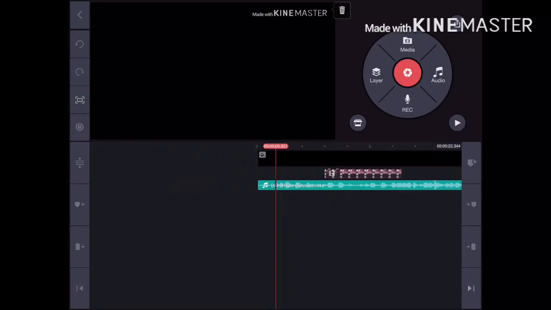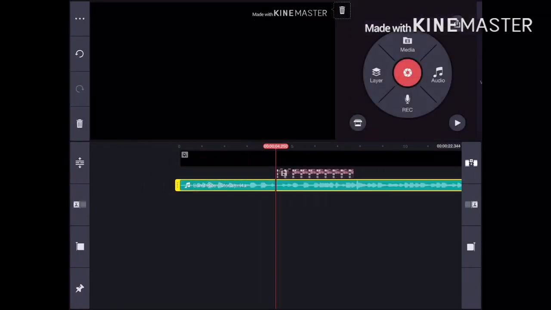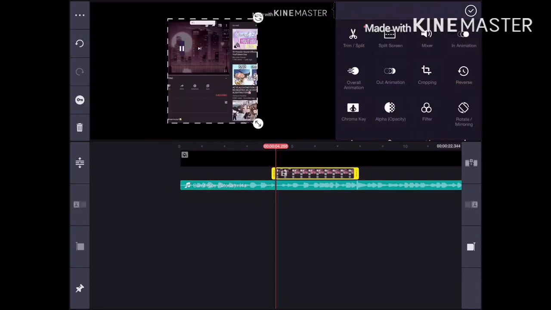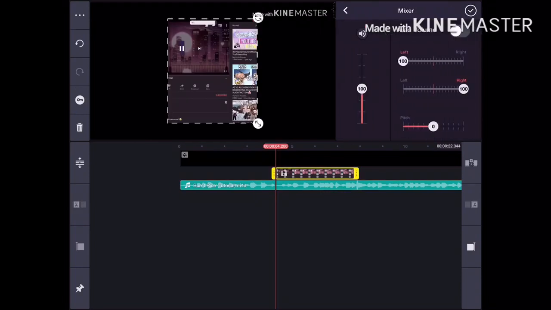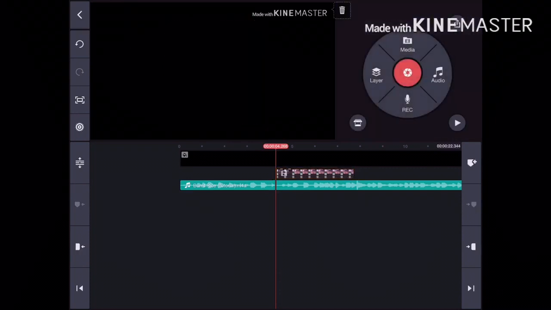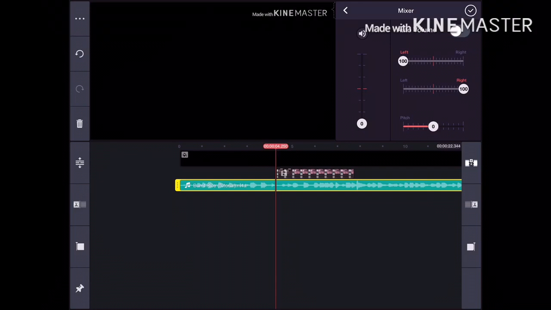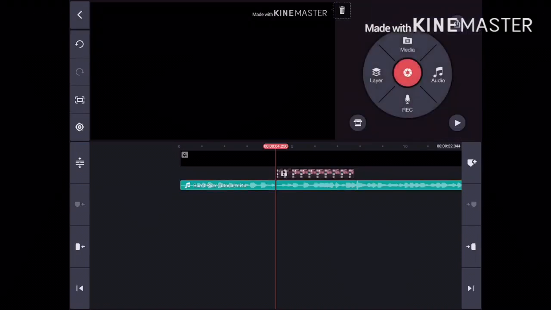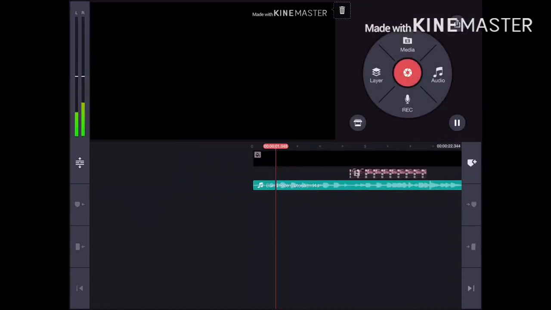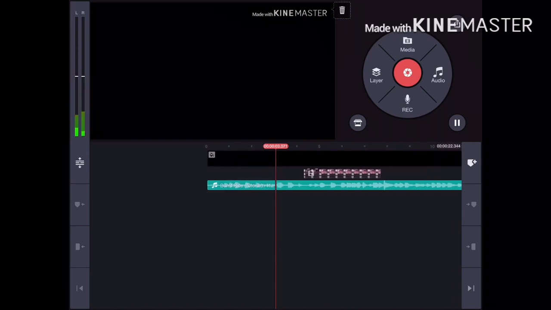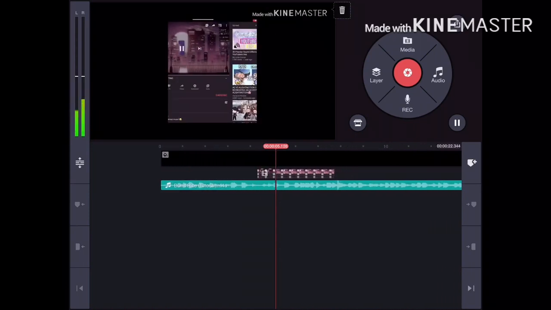Now after you do that, for example, you go to the mixer. I want to hear the song, so I can decide where I want to put the sound effect. So you put the sound effect volume to 0, and you go back to Burn Christ and put the volume to 100. If you want it extra loud, you could put it to 200, but I just want to make it normal. So now I can only hear the Burn Christ audio.